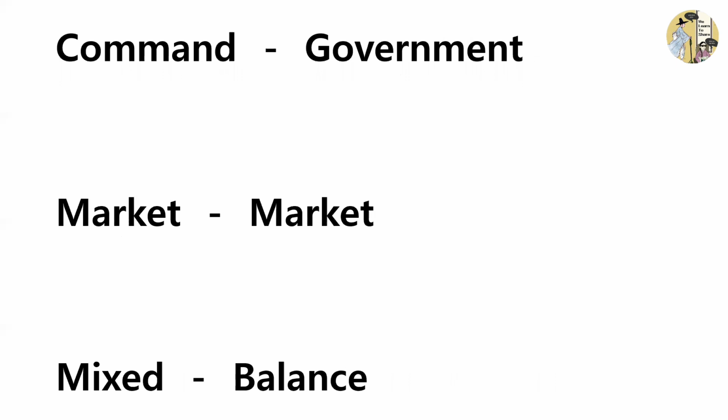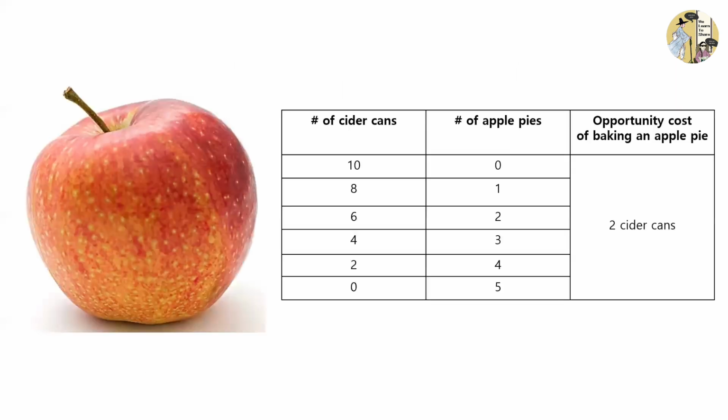And the third type of economy is a mixed economy, which is basically a combination of the command economy and the market economy. So in a mixed economy, governments will make some types of decisions and markets will make some types of decisions. It is a very broadly used type of economy in many countries, including the United States of America and South Korea and more. So in a mixed economy, we have the balance between the power of the government and the power of a free market.